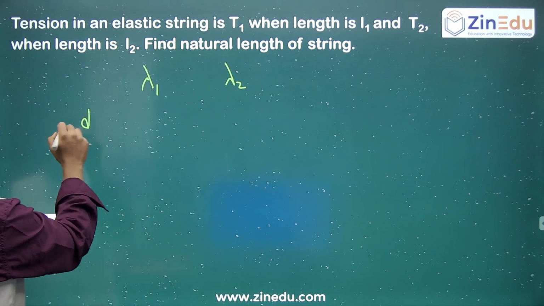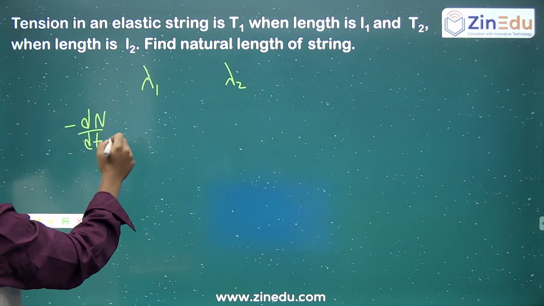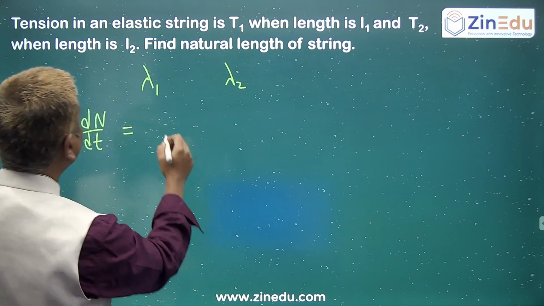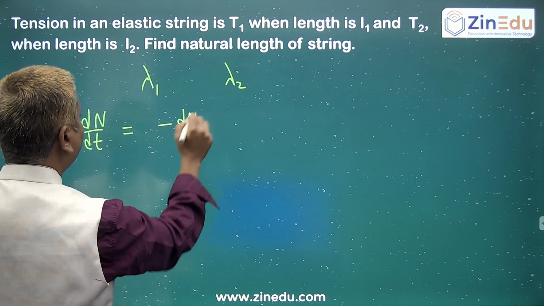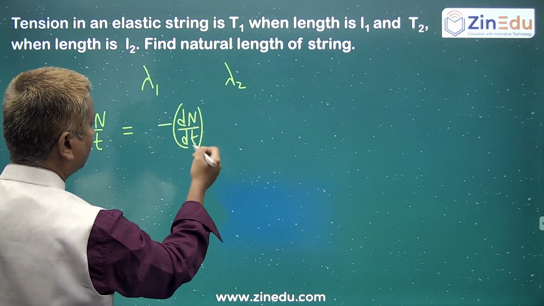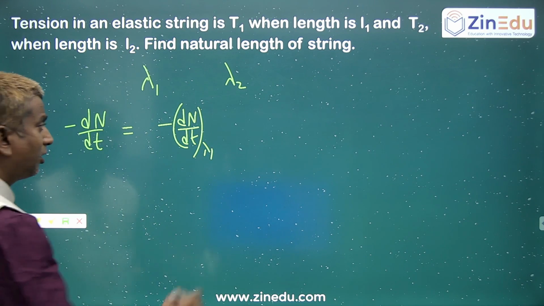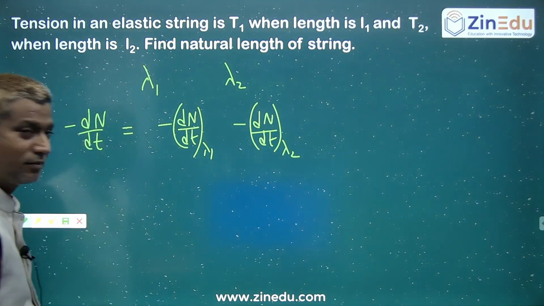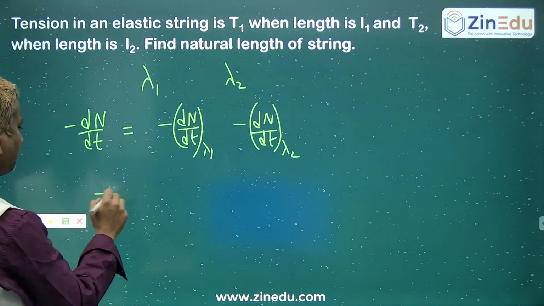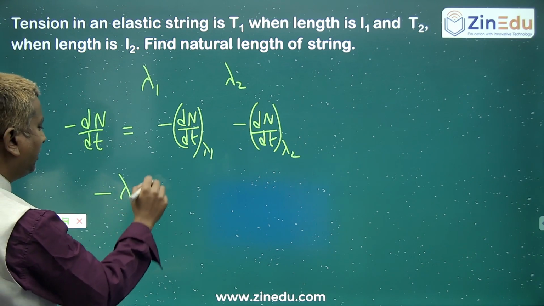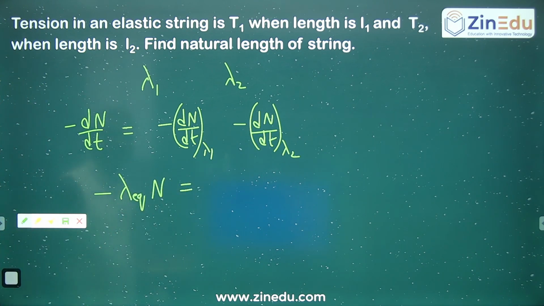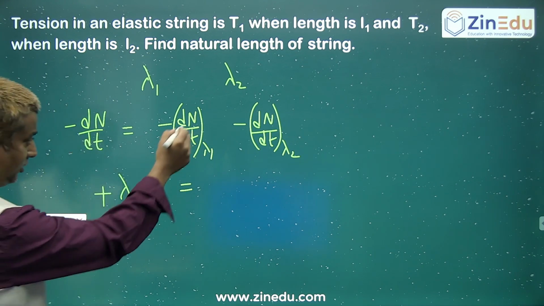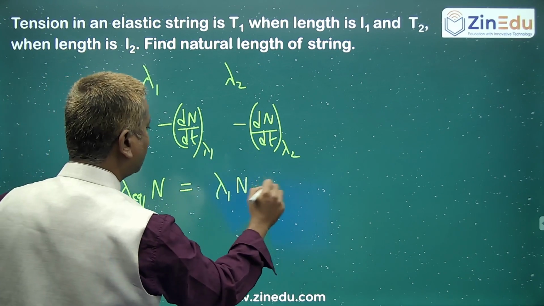So net rate of disintegration, minus dN by dt at any instant, is equal to rate of disintegration because of lambda1, also minus dN by dt, rate of disintegration because of lambda2. Net rate of disintegration is minus of lambda equivalent into N. This is lambda1 N, this is lambda2 N.